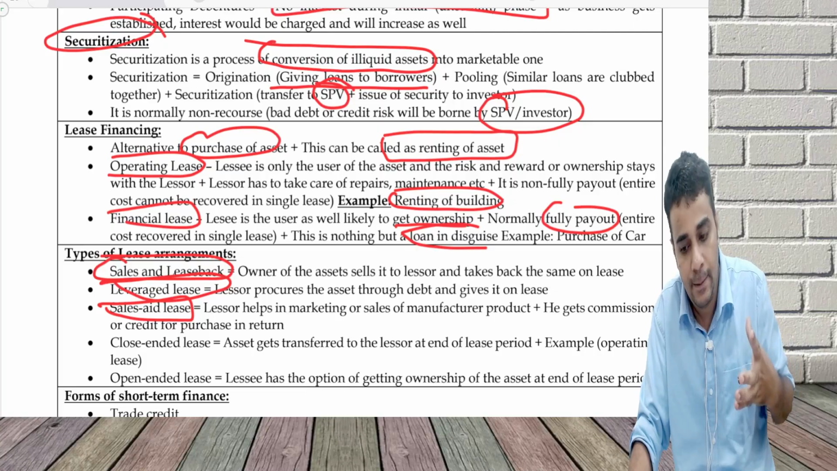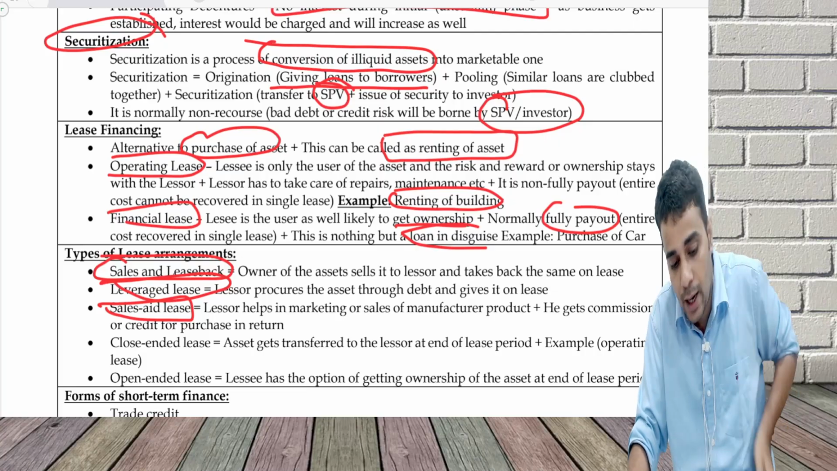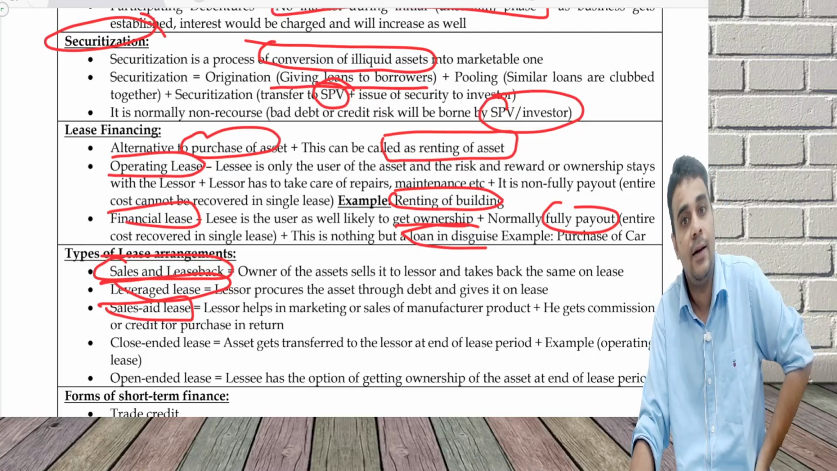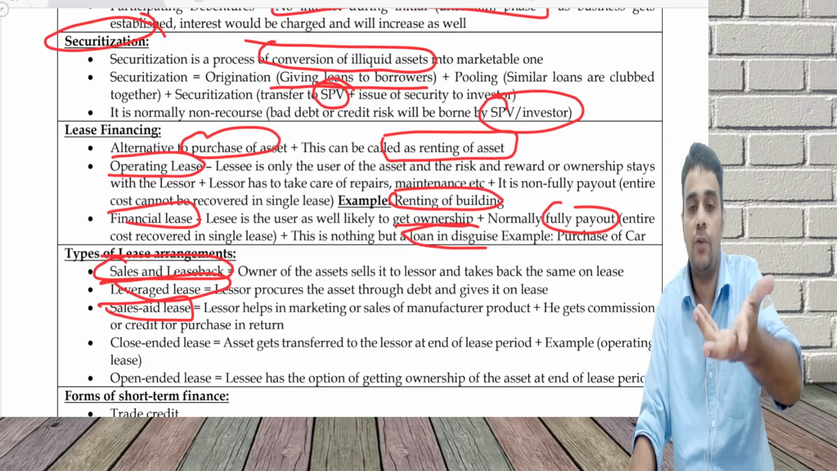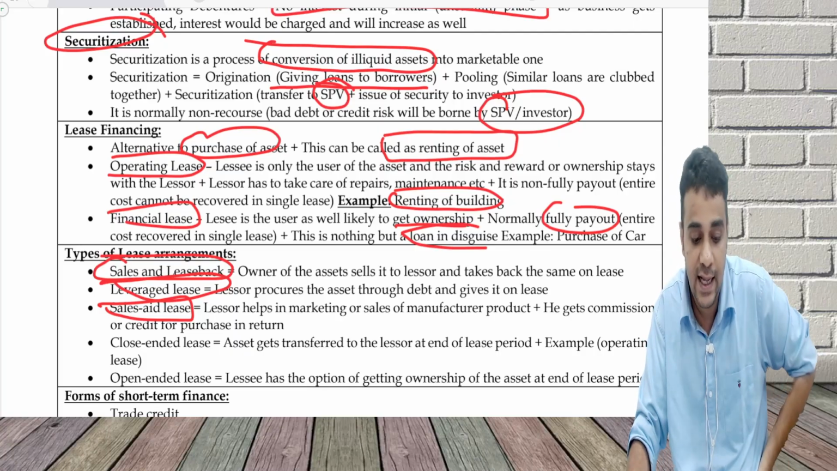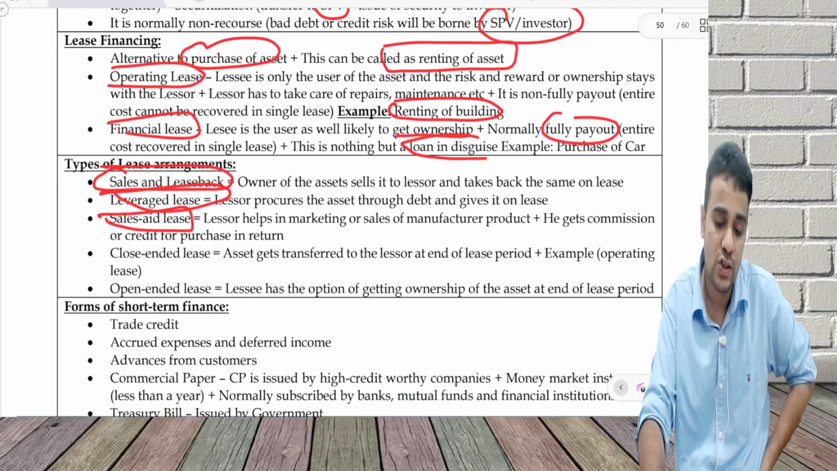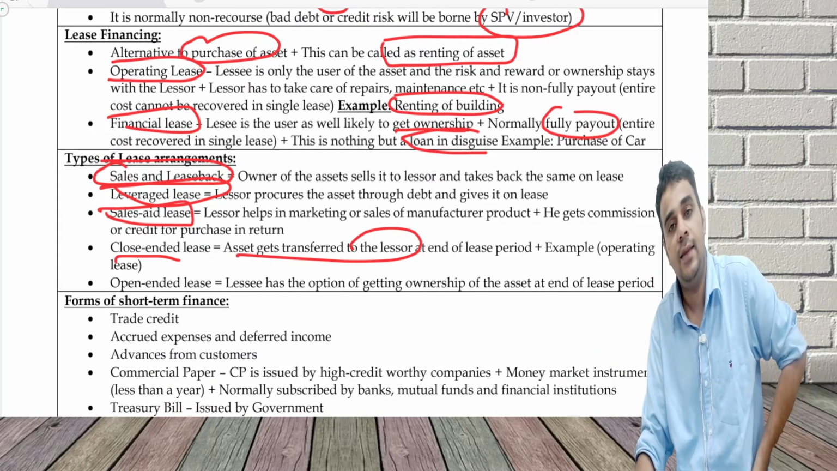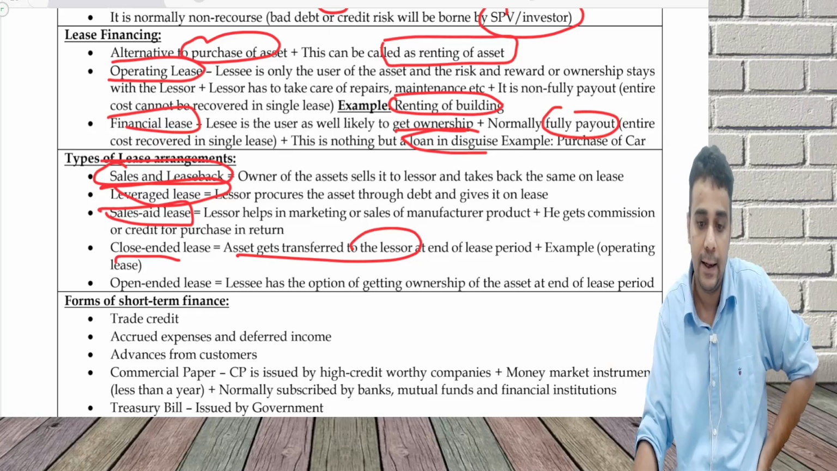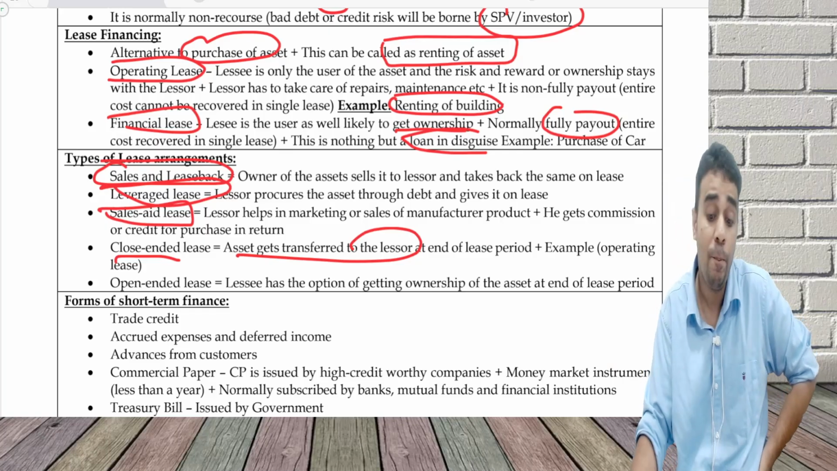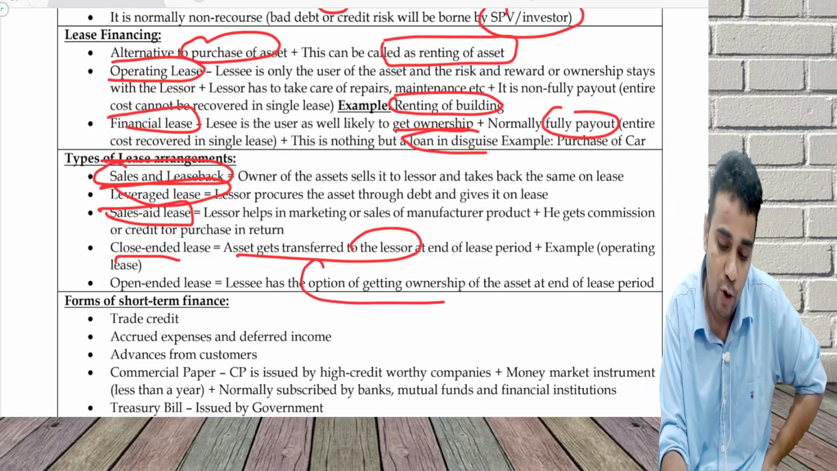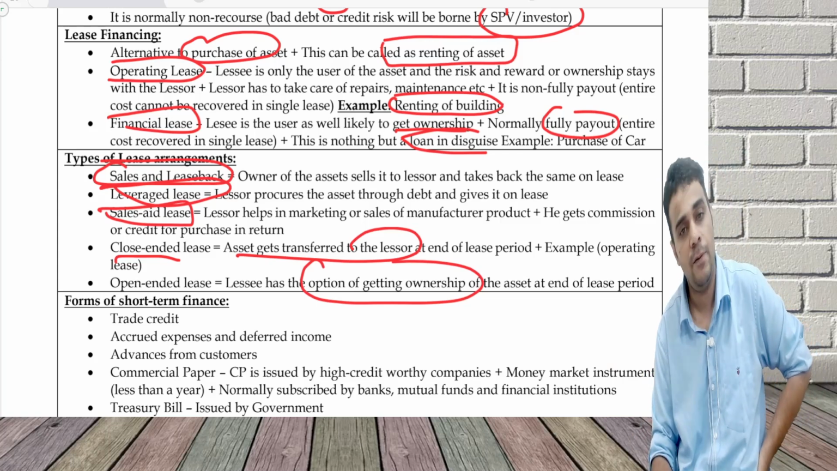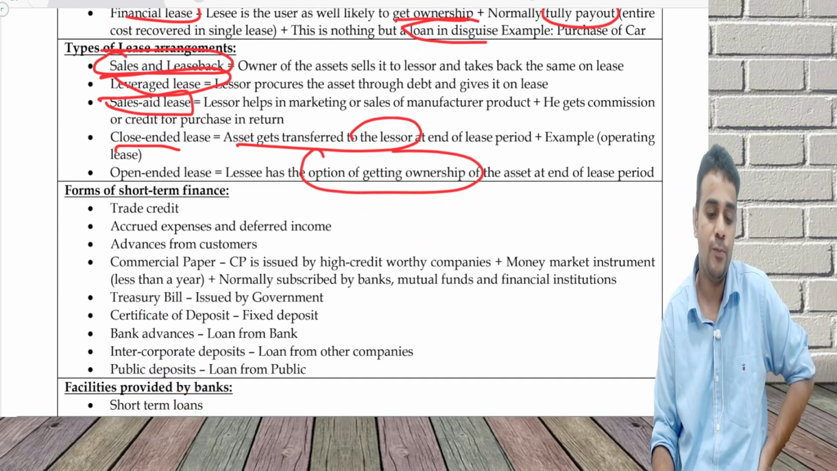I buy them and I get commission from Maruti Suzuki or maybe credit, and I also lease it out to someone else and earn income out of it. That is sales aided lease. Close ended lease means the asset will get transferred to the lessor at the end of the period. Example, operating lease, renting of a building. Open ended lease means the lessee has the option of getting ownership. Example, financial lease.